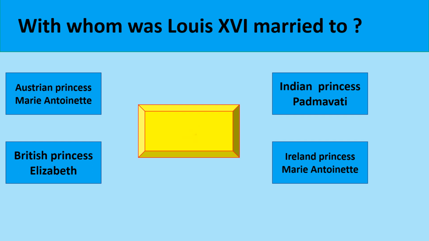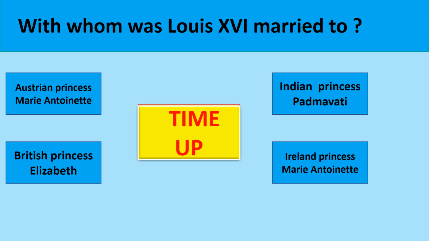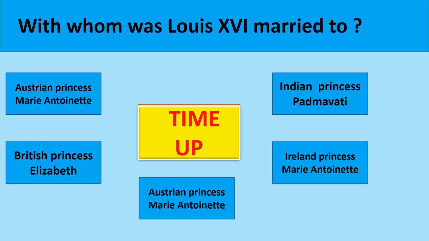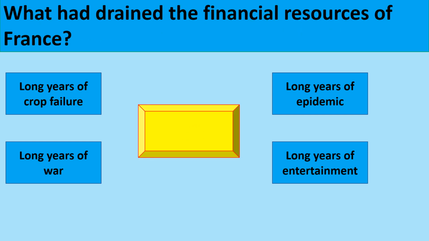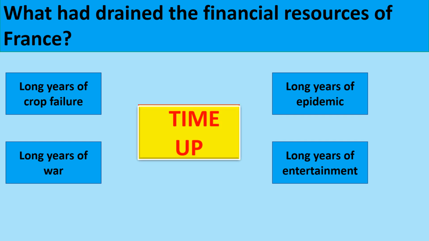With whom was Louis XVI married? Austrian Princess Marie Antoinette. What had drained the financial resources of France? Long years of war.